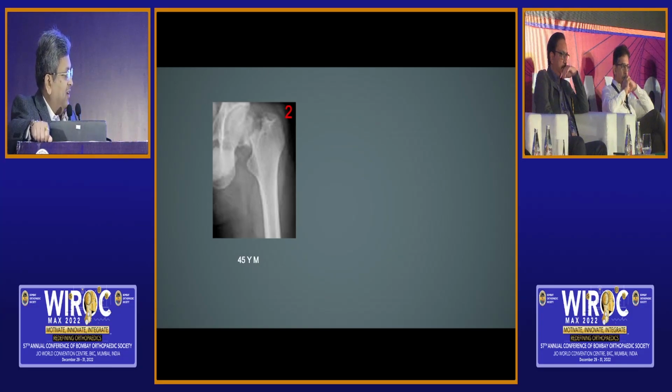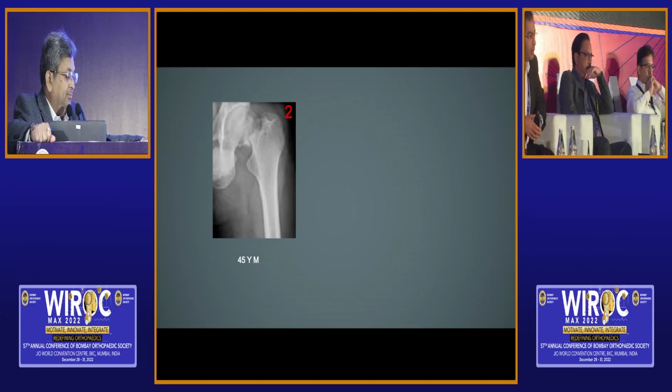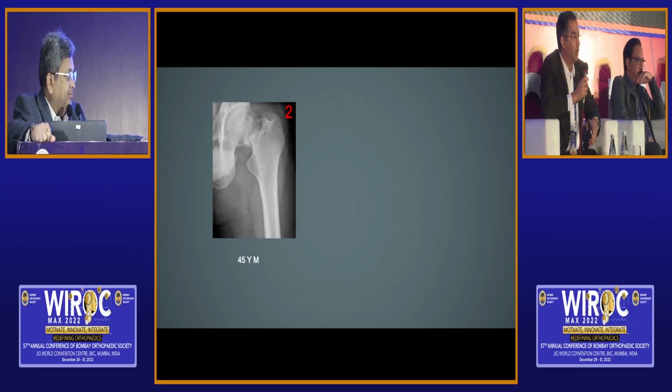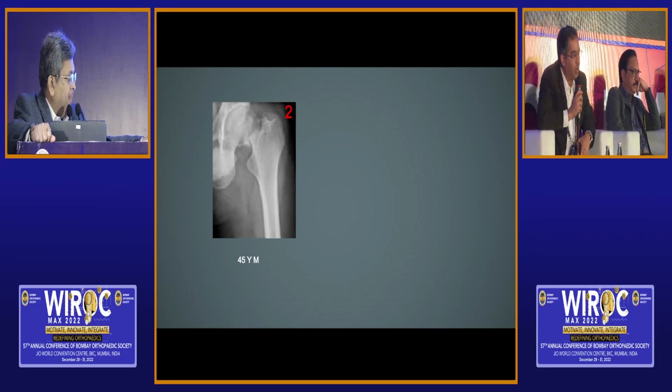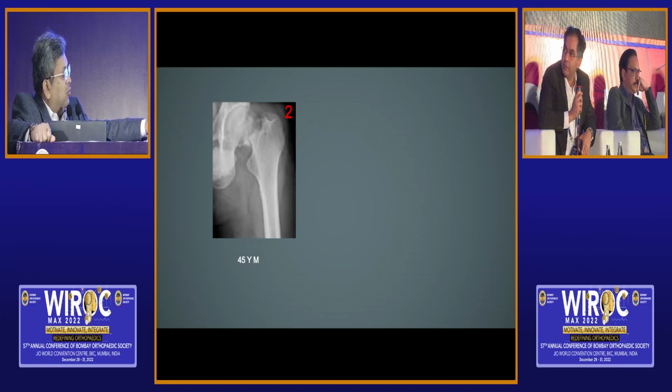This is a 45-year-old gentleman, Yogesh. It's a case of a transcervical fracture neck of femur with more of a vertical fracture line. And I would also like to have his lateral view X-ray. Okay, given this situation, what will be your take? You will fix this, you will replace this.